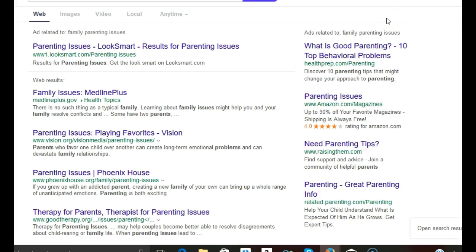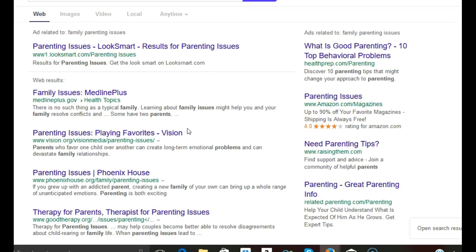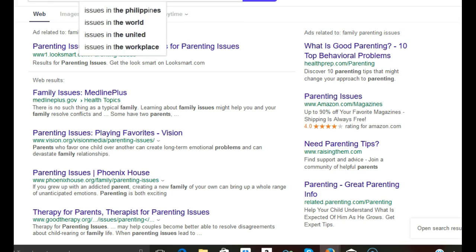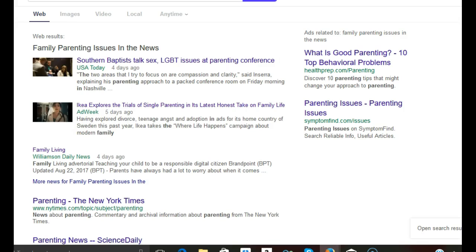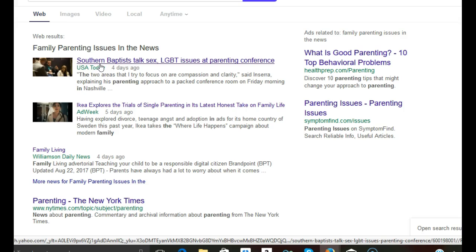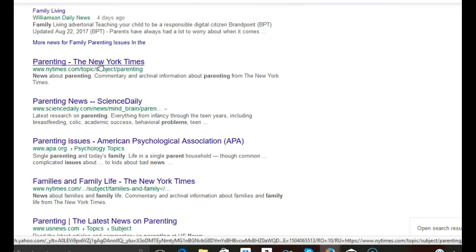Okay, and we can start looking at some of the other places, the parenting issues that come into place, and we can look in the news. So there's multiple ways that you can get. Here's USA Today. Southern Baptist talks on sex and LGBT issues at a parenting conference. Definitely an article that works.